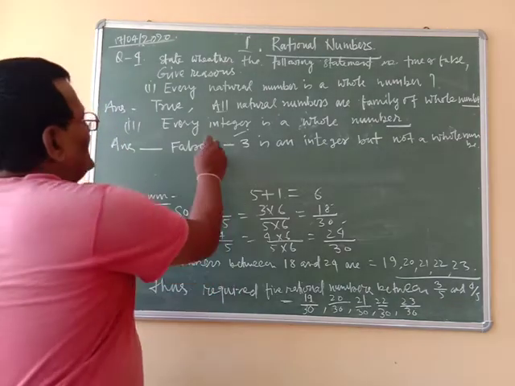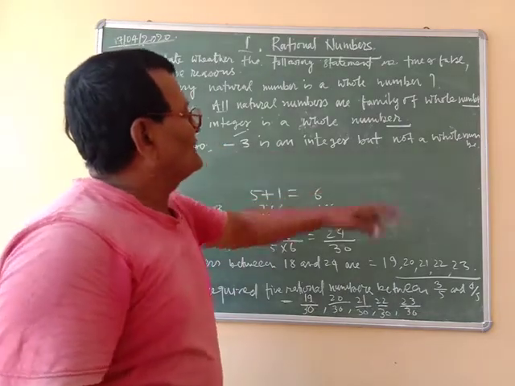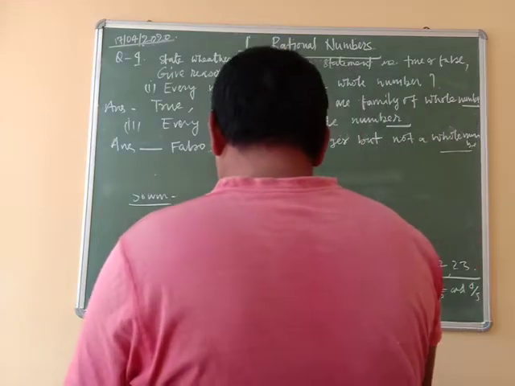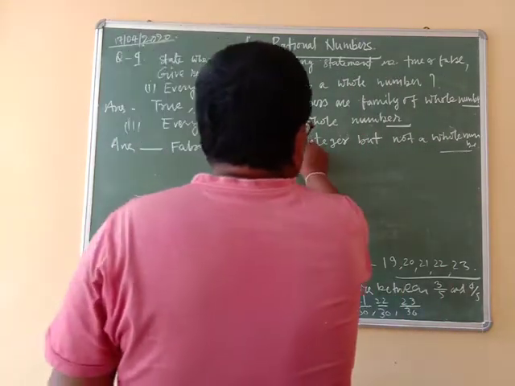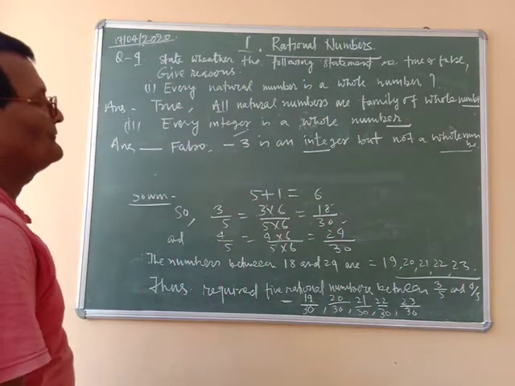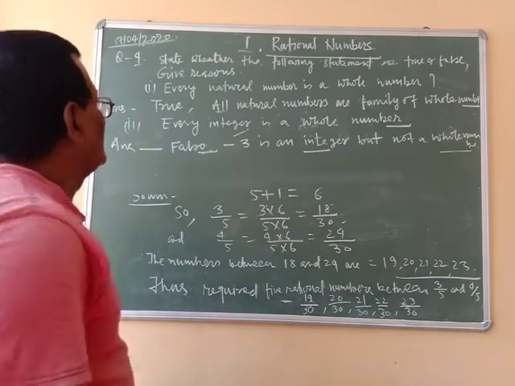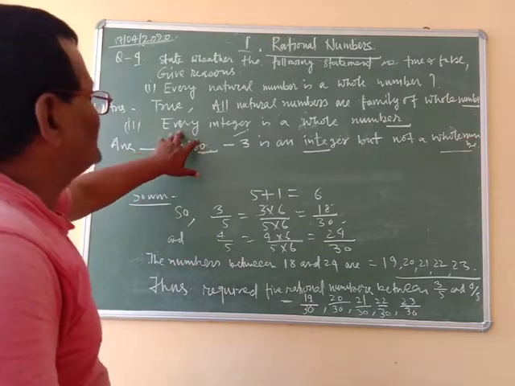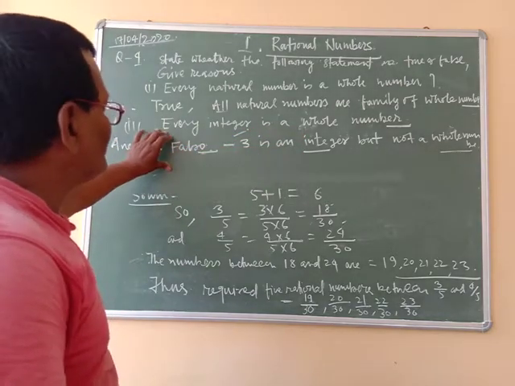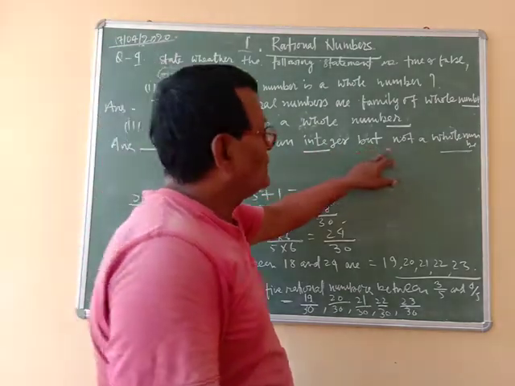So -3 is an integer but not a whole number. You are asked whether every integer is a whole number. No, this statement is false, because -3 is an integer but not a whole number.